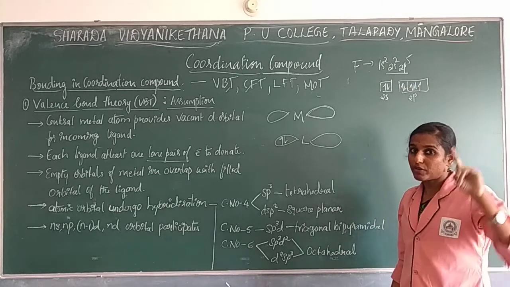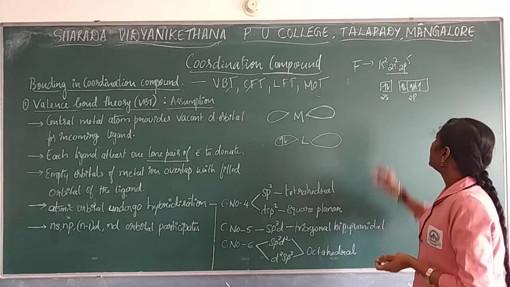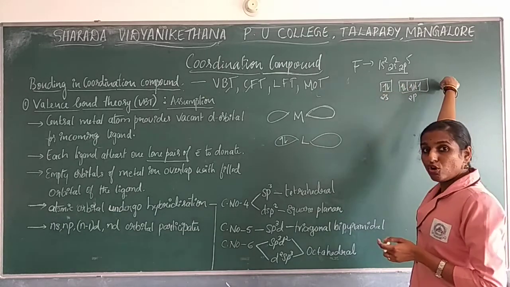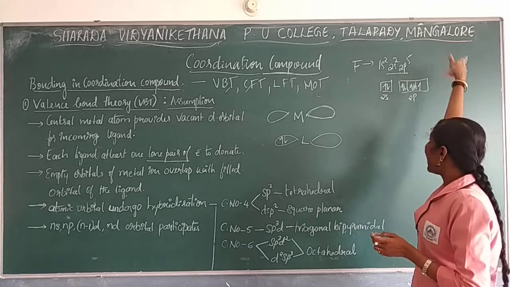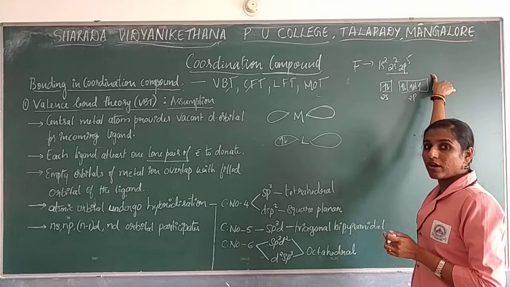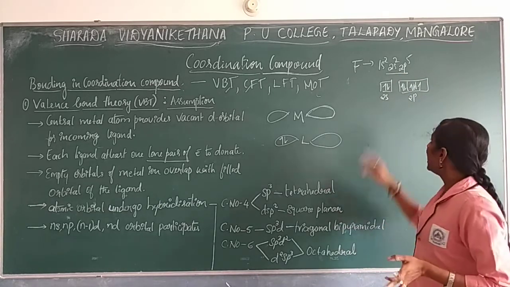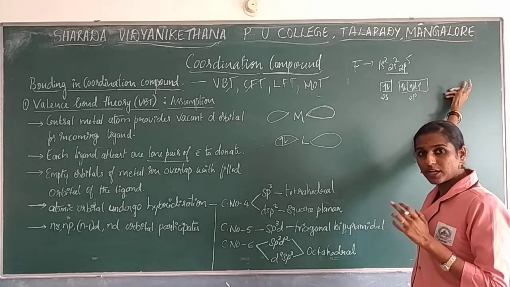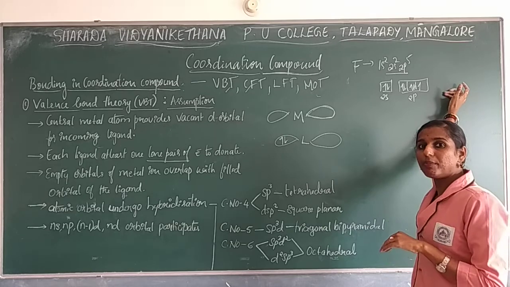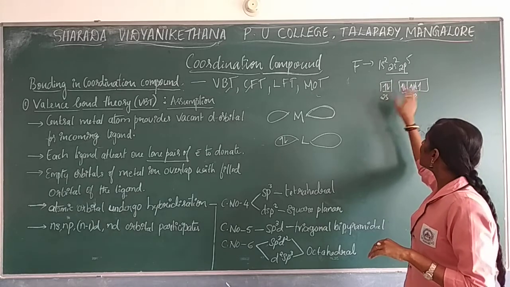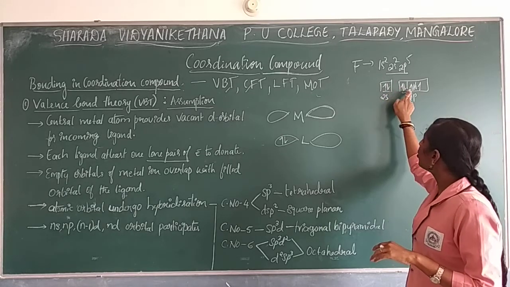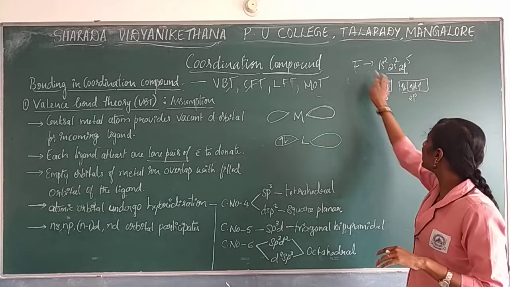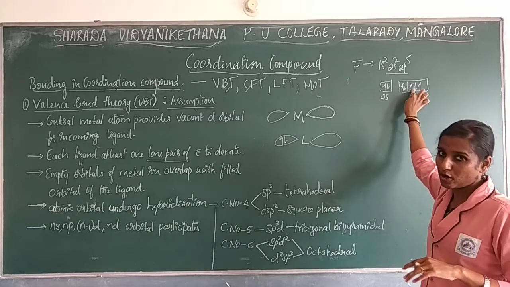According to VBT, what we discussed in 11th standard, the electrons will jump into a vacant or empty orbital to go with hybridization. Here it doesn't have an empty orbital. In the second shell there is no continuation, 2d orbital is not there. So it will remain as it is, and this will act as lone pairs of electrons. If you consider fluorine, it will have 3 lone pairs of electrons.